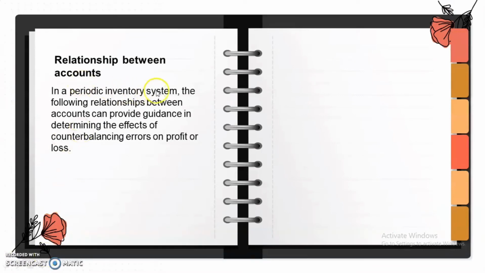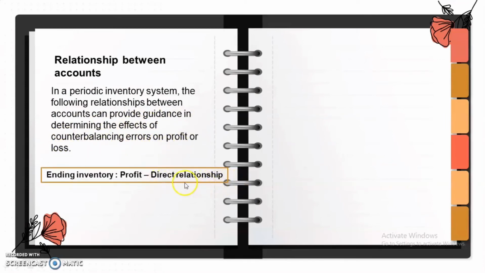Next is the relationship between accounts. In the periodic inventory system, the following relationships between accounts can provide guidance in determining the effects of counterbalancing errors on profit or loss. To say direct relationship, it means if an ending inventory is understated, profit is also understated. The following other relationships are derived from the relationship shown below.